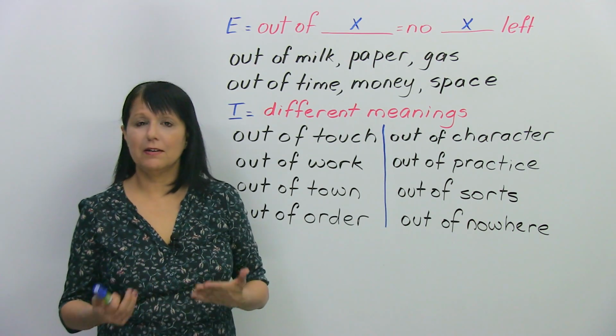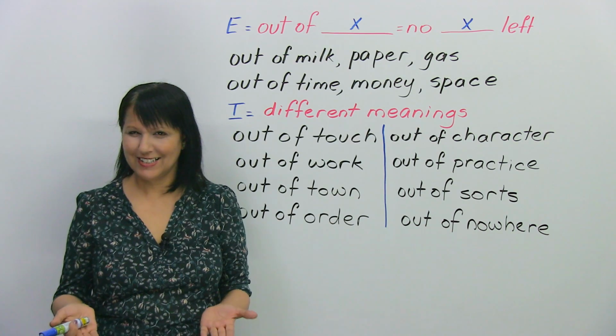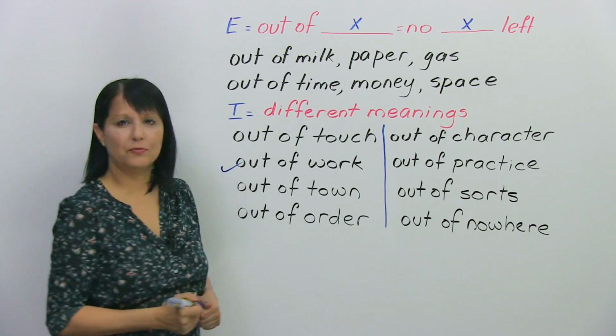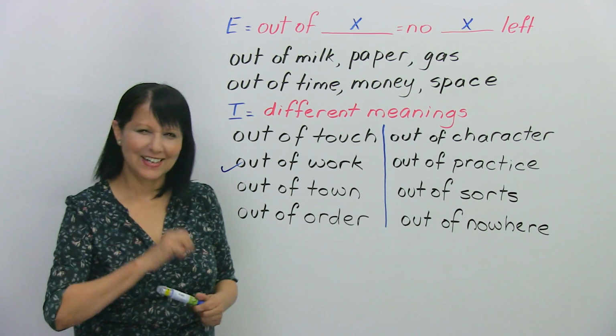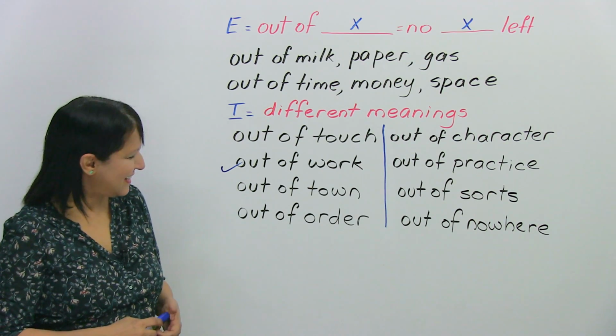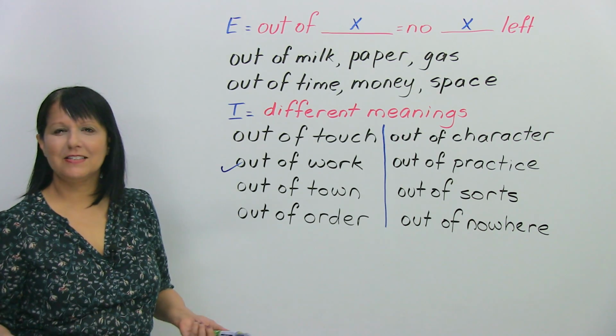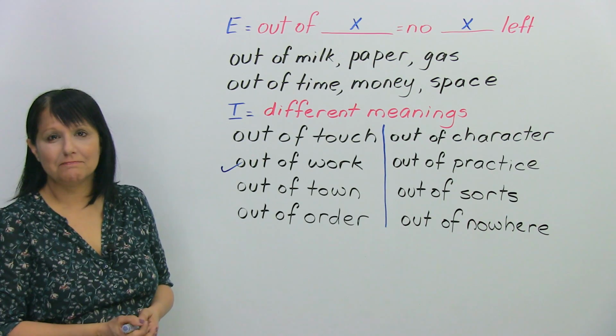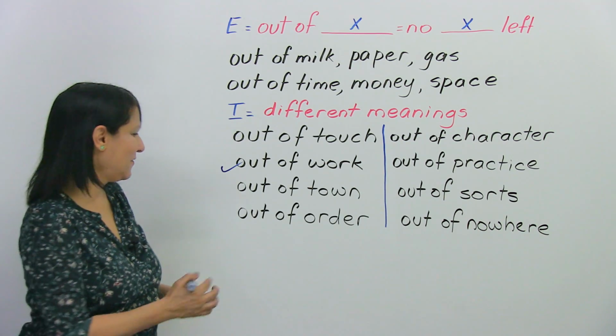So if somebody is unemployed, what could you say? You could say they are out of work. Good. I heard you. Yeah, I can hear you. All right. The next one. Let's say that something is not working. Okay. The refrigerator, not working. It's actually out of order.